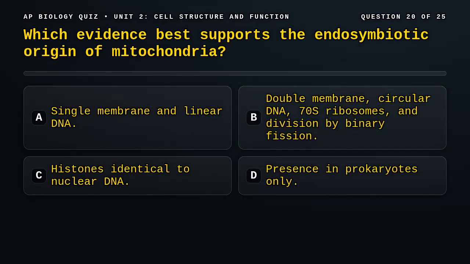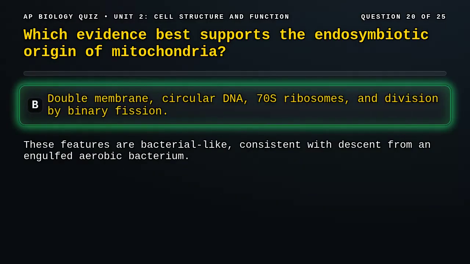Question 20. Which evidence best supports the endosymbiotic origin of mitochondria? A. Single membrane and linear DNA, B. Double membrane, circular DNA, 70S ribosomes, and division by binary fission, C. Presence of histones identical to nuclear DNA, D. Presence in prokaryotes only. Correct answer, B. These bacterial-like traits indicate mitochondria descended from engulfed aerobic prokaryotes that became permanent residents.